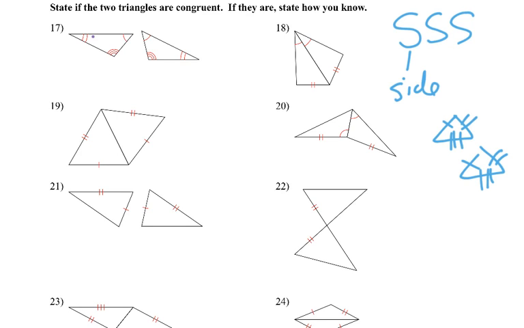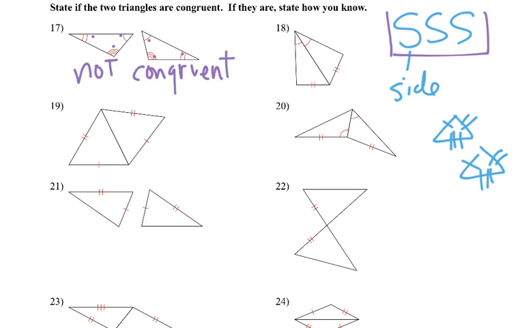So looking at 17, you may say, okay, I've got three things, we call that congruent. But hold on, we're just dealing with sides right now. There's no sides here, so we call it not congruent. There's nothing we know that can say that these are congruent triangles.